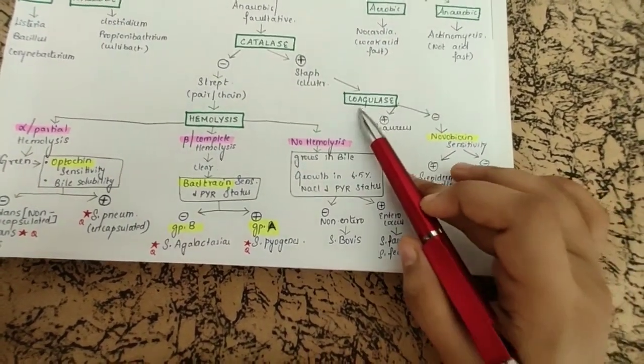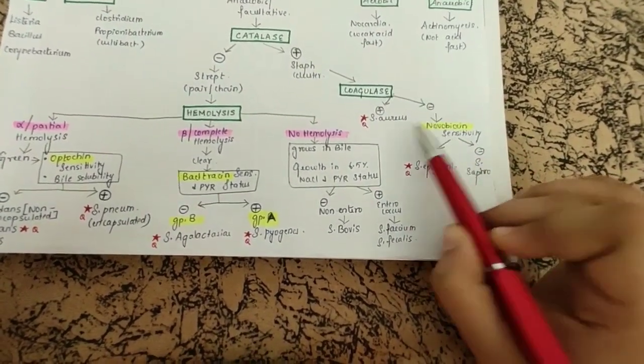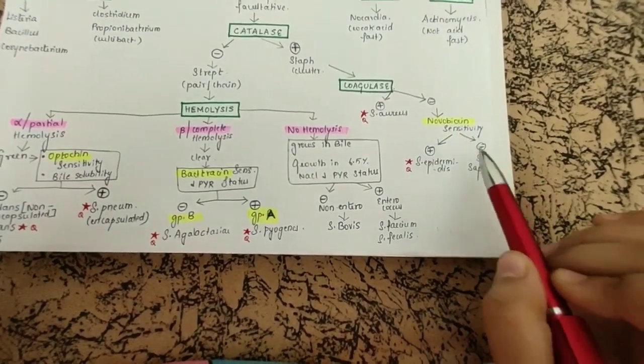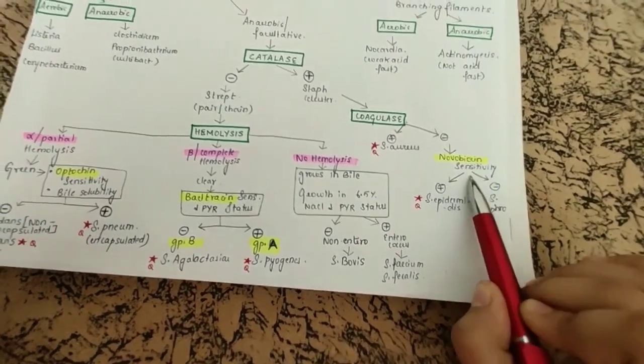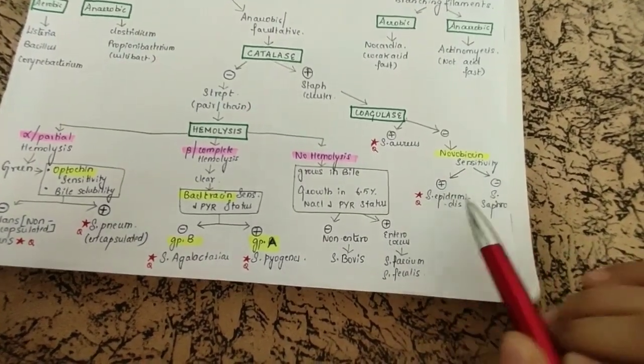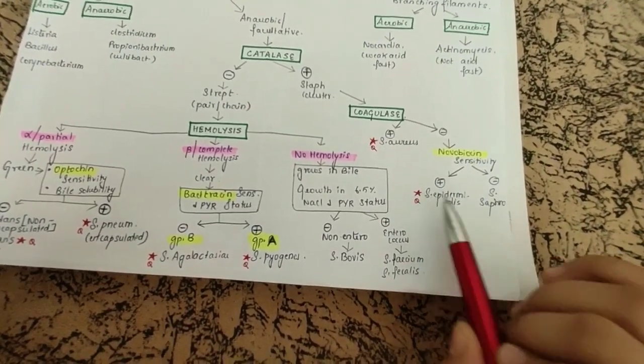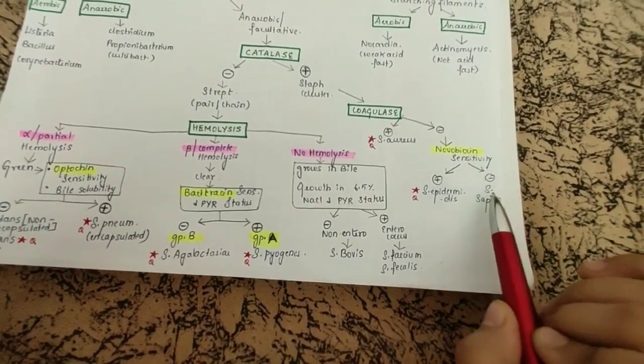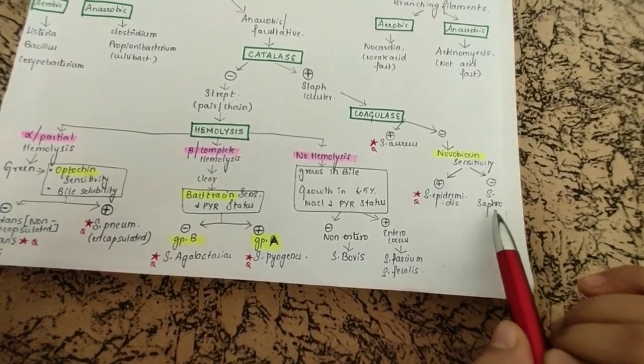And if it is coagulase negative, then it is the other family of Staph, and to differentiate among them, we can use the novobiocin sensitivity. As I said before, the sensitive organism will be our known friend, that is Staph epidermidis. And the novobiocin resistant will be Staph saprophyticus.